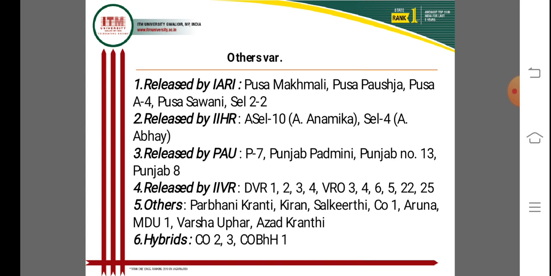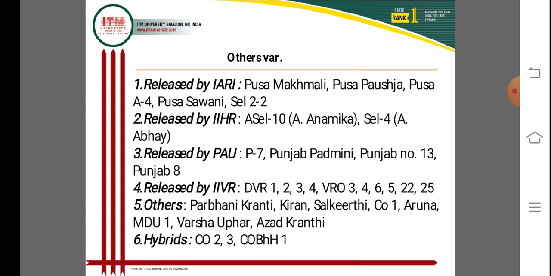Next, released by the Indian Institute of Horticultural Research, IIHR Bangalore, is Selection 10, which is also known as Arka Anamika.